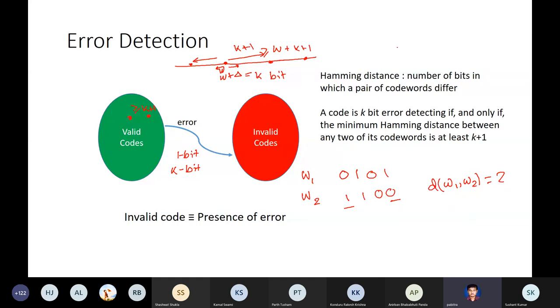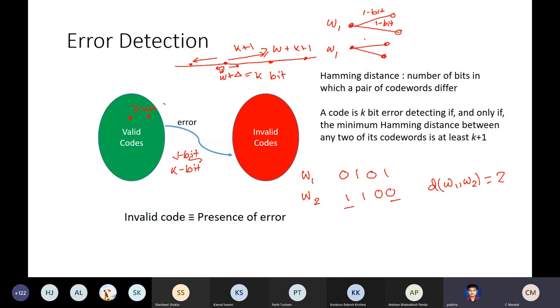So suppose it is like this. Let me write it here. This is a valid code word 1, and after a 1-bit error, it can get perturbed to any of these. The error can be in any position, so it can go to any of these. And you have another valid code word, let's call it W1. This also may get perturbed to this by a 1-bit error or something.